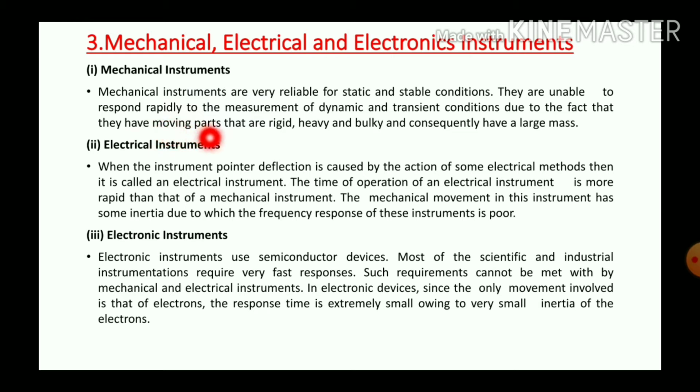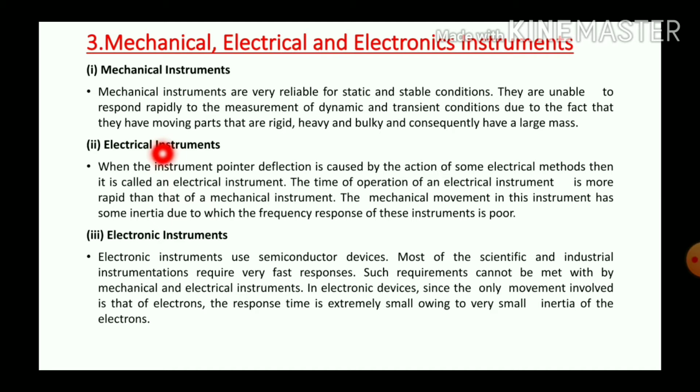Mainly, the moving parts are rigid, heavy, bulky and consequently have large mass. So, due to this reason, they are unable to respond rapidly to the measurement of dynamic and transient conditions. And mechanical instruments are very reliable for static and stable conditions.